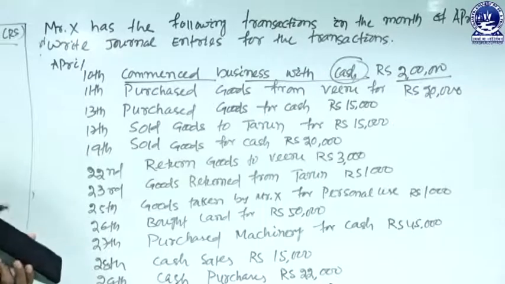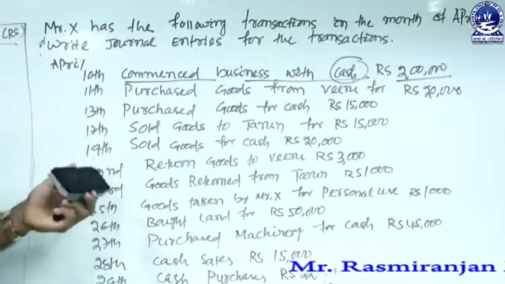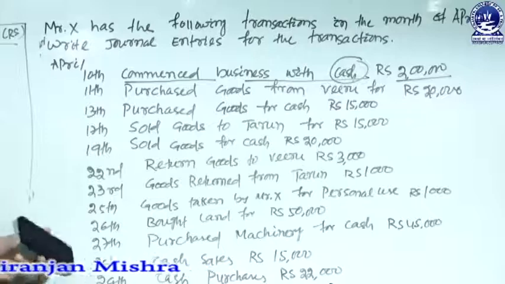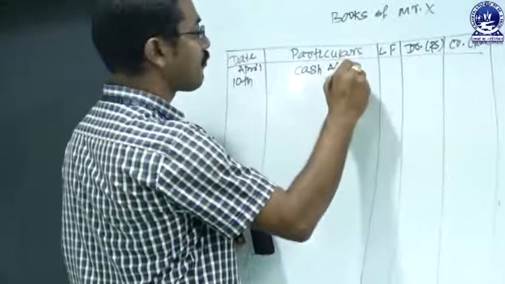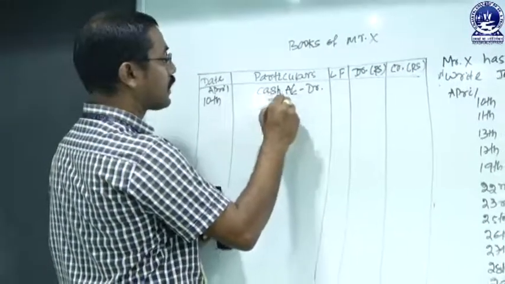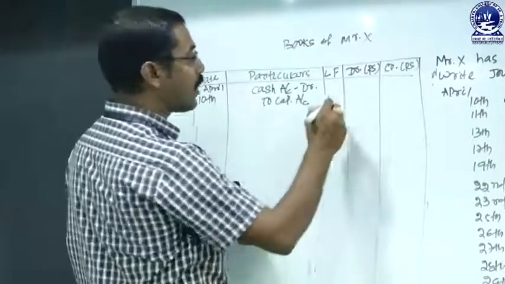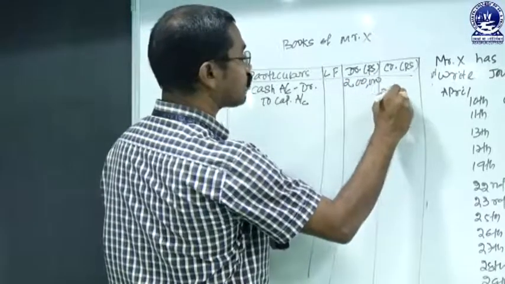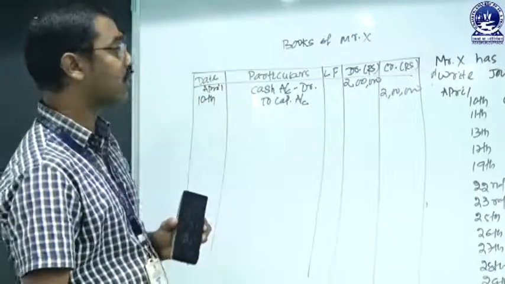So cash comes into the business, so cash account must be debited, and capital, that means the amount is given by the owner, so debit is the receiver, credit is the giver. So capital account must be credited, and the journal entry is cash account debit to capital account or X capital account, and the debit amount is 2 lakhs and the credit amount is also 2 lakhs. This is the procedure for preparing the journal entry.